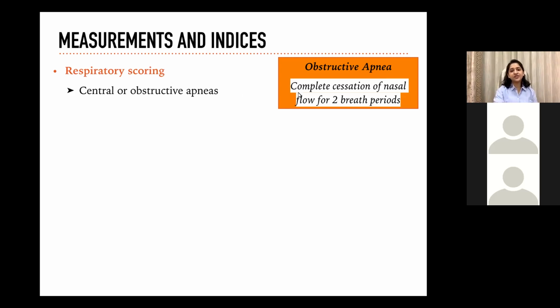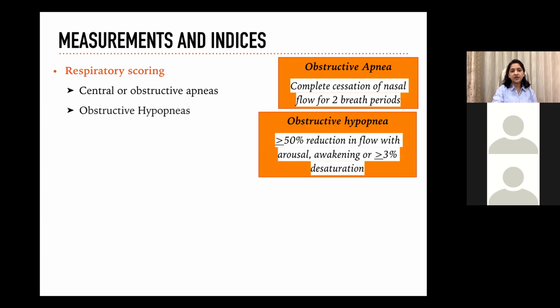So when we do the respiratory scoring, we find out the number of obstructive apneas, which is complete cessation of nasal flow for 2 breath periods. We determine the obstructive hypopnea, which is reduction in flow of more than or equal to 50% at the nasal cannula with arousal, awakening, or a fall in desaturation of 3%. This event is scored as a hypopnea event. Then apnea-hypopnea index is the sum of apneas and hypopneas happening per hour in the total duration of the study.